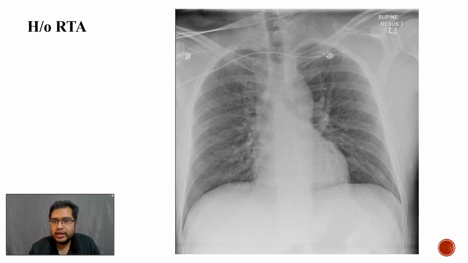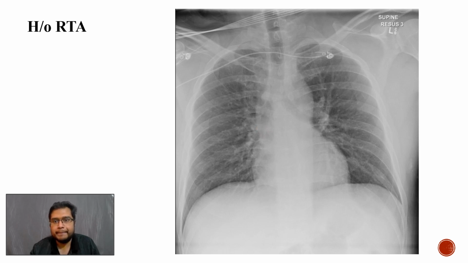So another trauma case where we are provided with a supine chest radiograph of a skeletally mature patient, and here the findings are quite obvious. There is a deep sulcus sign on the right side, which is indicative of a pneumothorax on the right side, and an immediate surgical referral is required for this case. Trauma protocol again has to be followed here to look for any other associated injury, and the management has to be done accordingly.